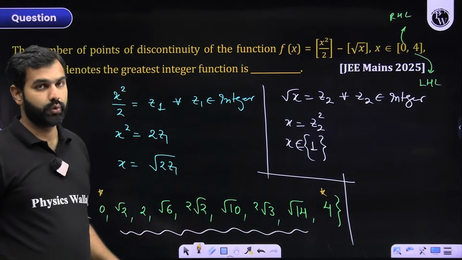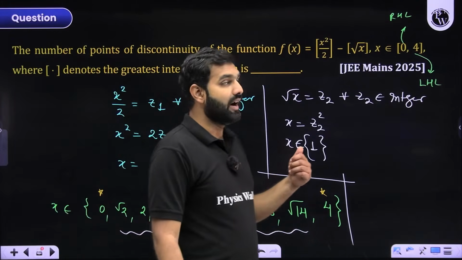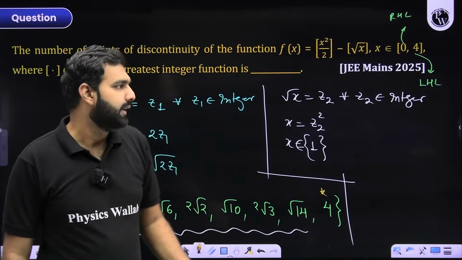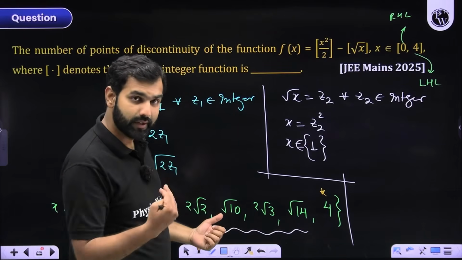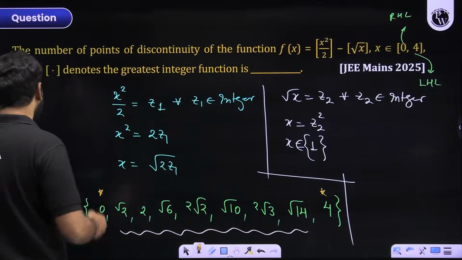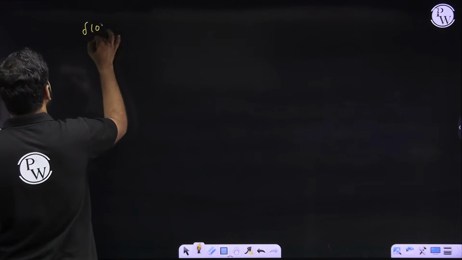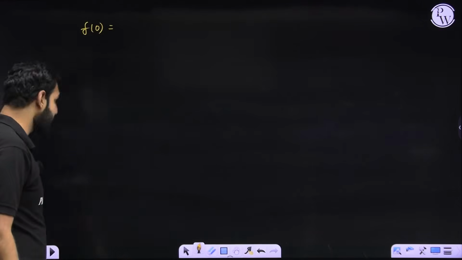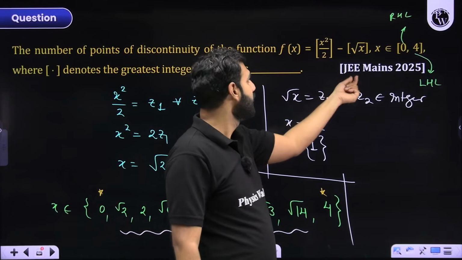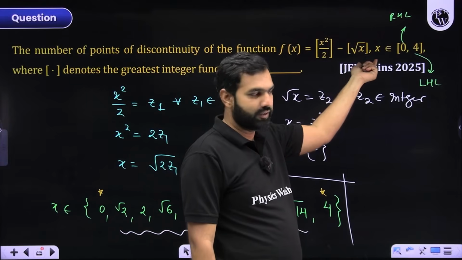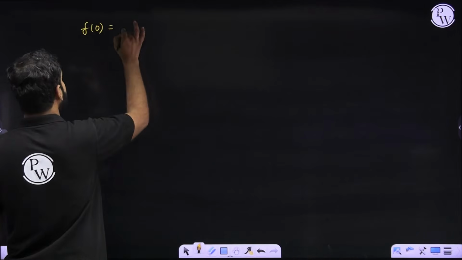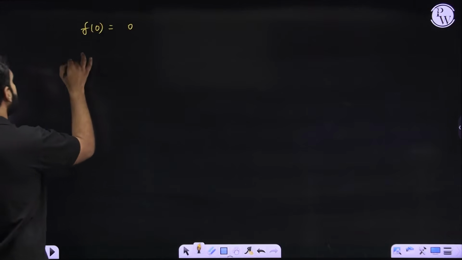Now, how do I deal with that? 0. So I'll find the right hand limit around 0. Of course, in the neighborhood of 0, the right hand limit and the value of the function at 0. So let me first of all find the value of the function at 0. Can you help me with that? I hope there is no doubt that 0 by 2 will be 0. GIF of 0 is 0. Under root of 0 is 0. GIF of 0 is 0. So 0 minus 0 is 0, which means f of 0 is 0 without any hesitation. Do you all agree with that? Now let me find the RHL.